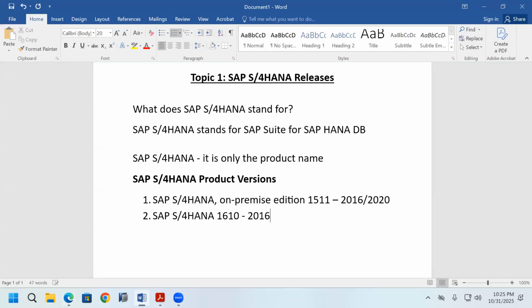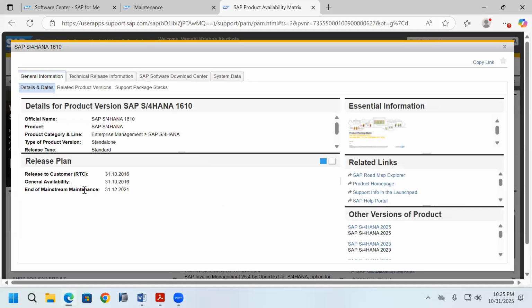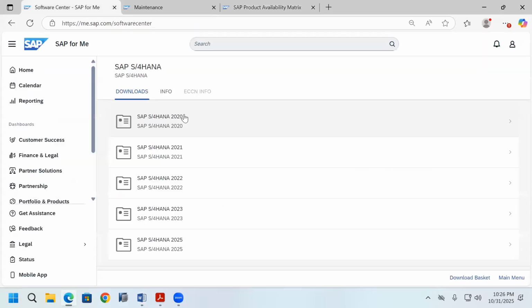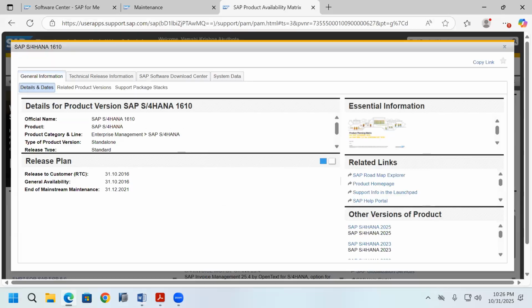And in 2021, this product version's mainstream maintenance date is completed. So SAP S/4HANA 1610 also expired. That's why the software is not available, and it is not possible to install SAP S/4HANA 1610 also.